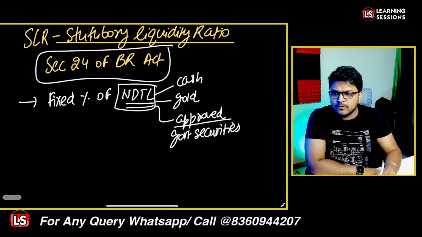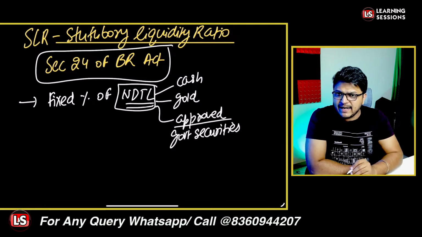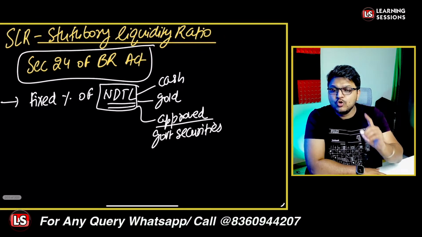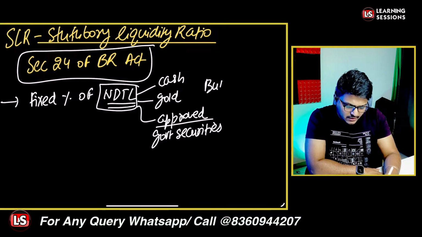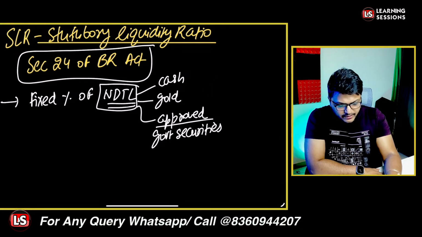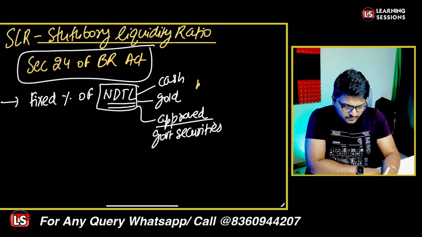In that form, a fixed percentage of NDTL is to be maintained not with the Reserve Bank of India but within India. That is to be maintained within India. So that is the main clause.